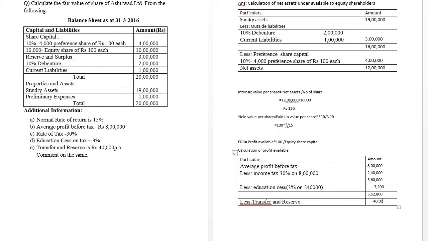Yes. When you remove 40,000, the net assets available to the shareholders is 5,12,800. This is the amount available to shareholders, right? Yes.